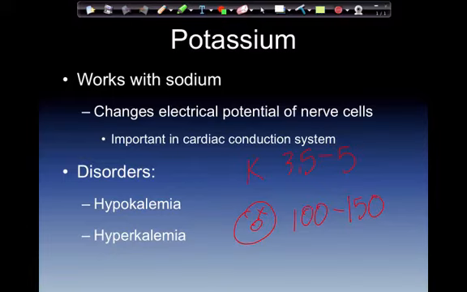Disorders of this, hypokalemia, low potassium levels, which if you get potassium that's too low, like a 1 or a 2, very simply the heart will not function appropriately. And then hyperkalemia, too much of it. So if we get a 9 or a 10 in the same breath here, higher than normal, and it can cause cardiac dysrhythmias.